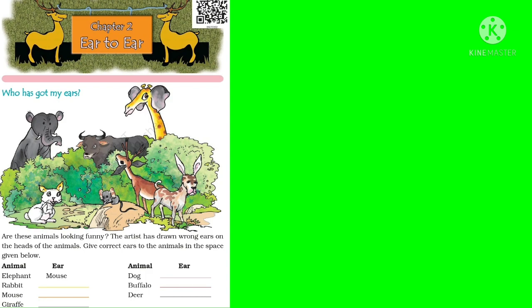Here is a picture in which animals do not have their ears. Are they looking funny? The artist has drawn wrong ears on the heads of the animals. Give correct ears to the animals in the space given below. Here you can see that the giraffe has the ears of an elephant and the rabbit has the ears of a giraffe. Like this, you have to fill in the ears in the space given below.